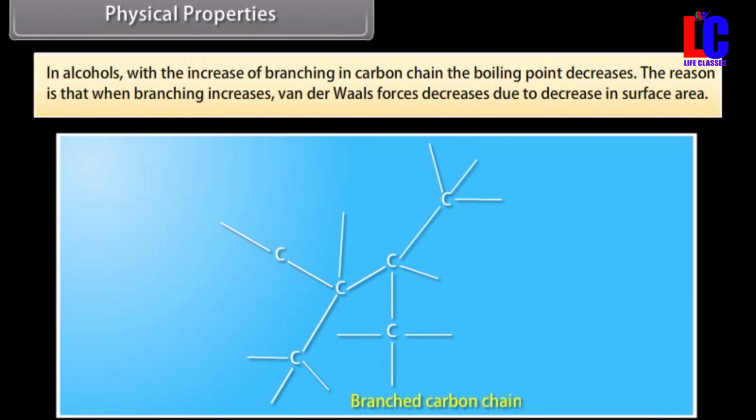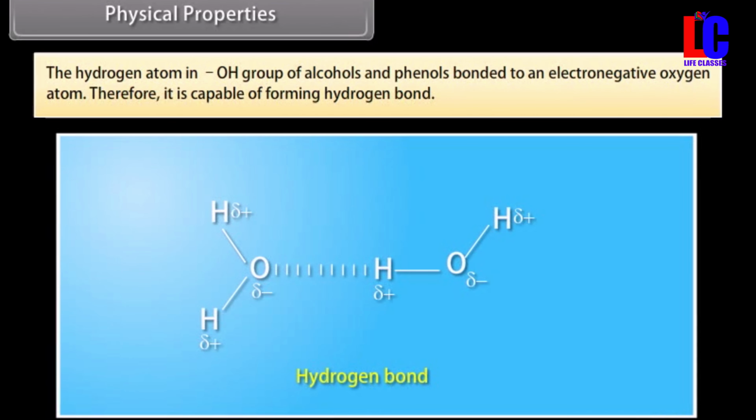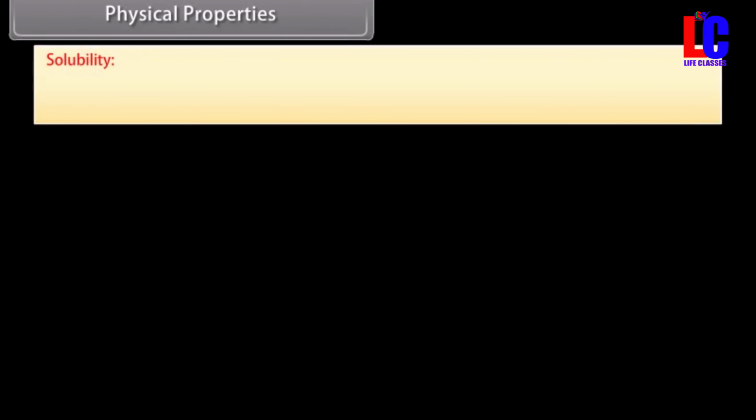In alcohols, with the increase of branching in the carbon chain, the boiling point decreases. The reason is that when branching increases, van der Waals force decreases due to decrease in surface area. The hydrogen atom in the OH group of alcohols and phenols is bonded to an electronegative oxygen atom, therefore it is capable of forming hydrogen bonds. Solubility.